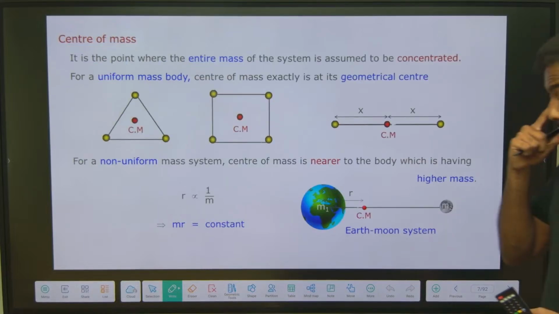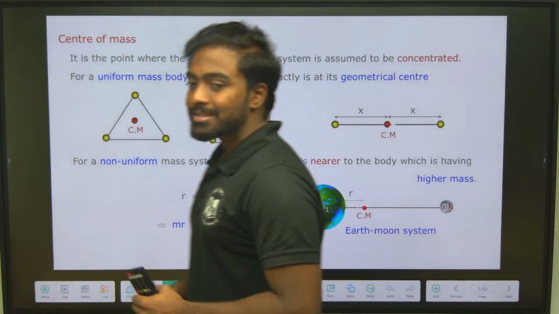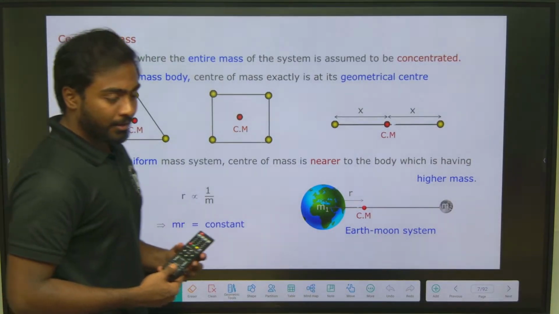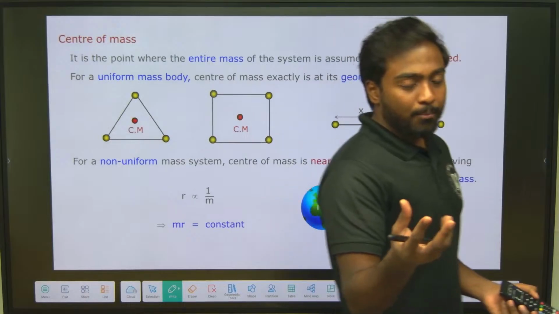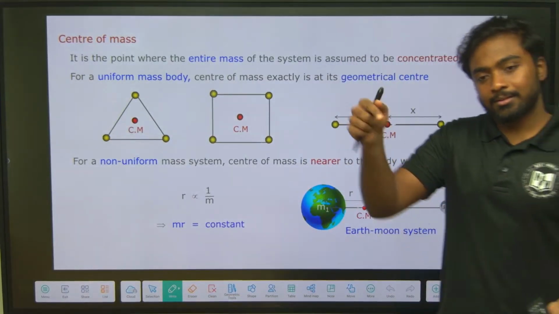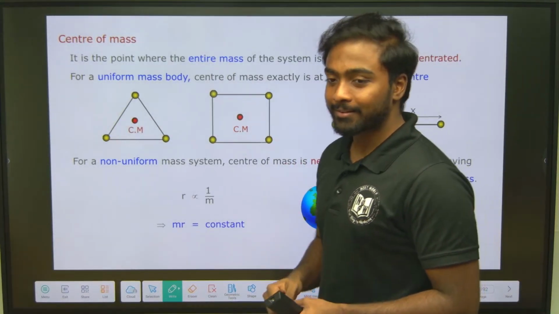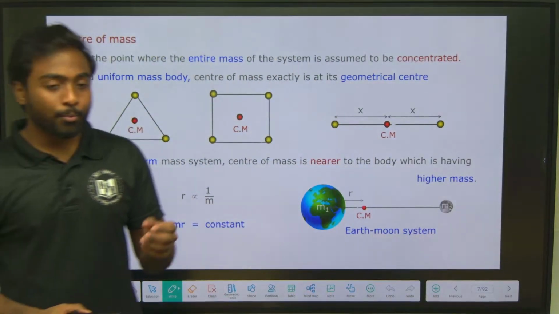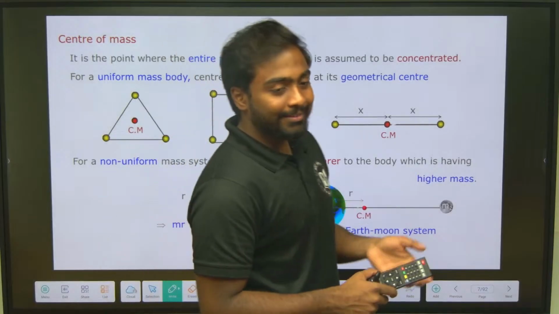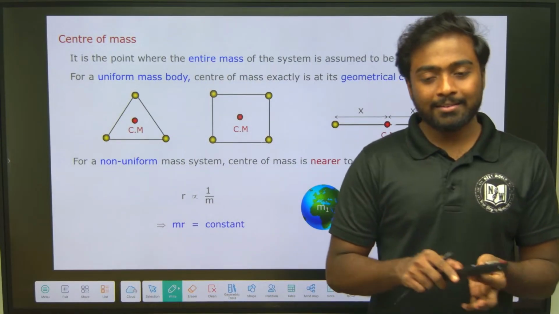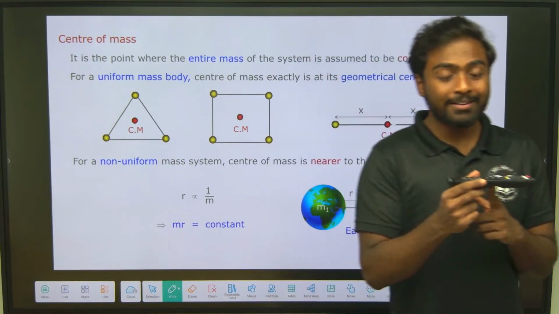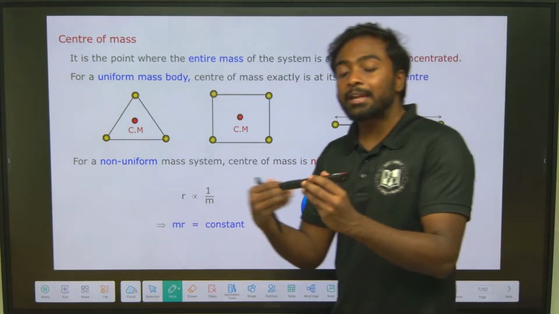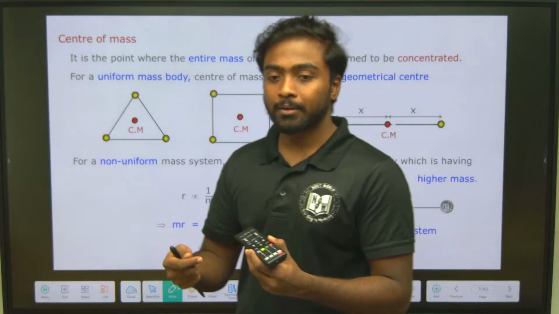Now we are going into the topic of center of mass. What is the meaning of center of mass? For an object having mass, the center of that mass is what we call the center of mass. Sometimes, for an uneven object, it can be anywhere.